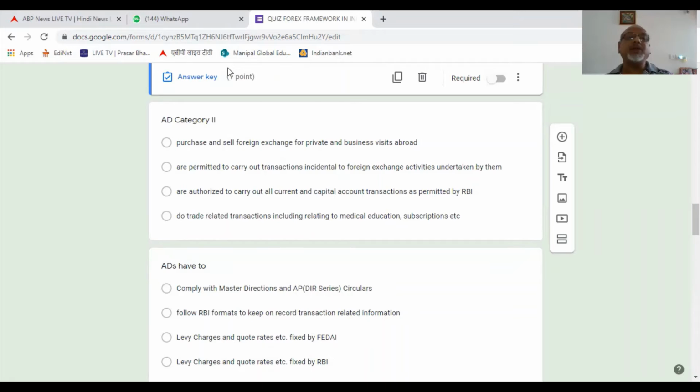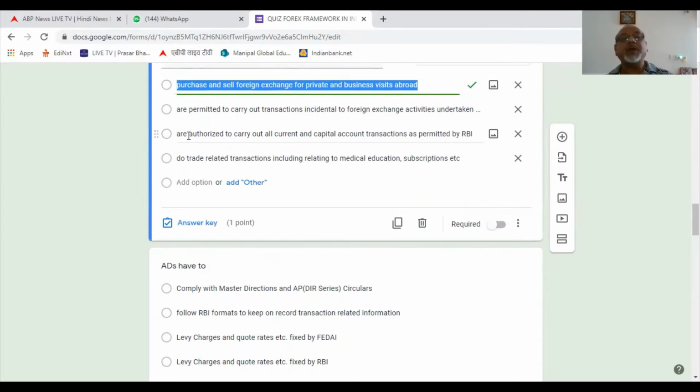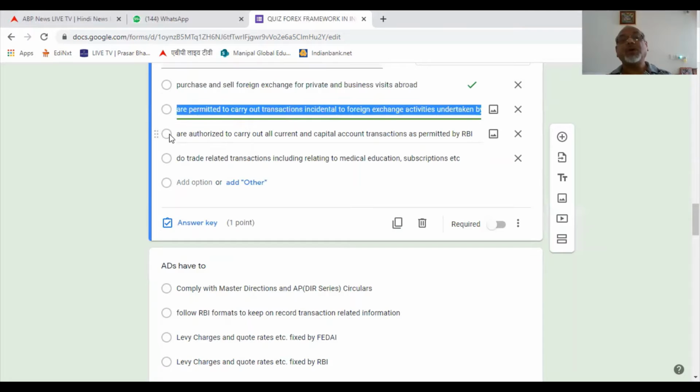AD category 2. They purchase and sell foreign exchange for private and business visits abroad. Yes, they do this. Are permitted to carry out transactions incidental to foreign exchange activities undertaken by, this is category 3, you remember? SIDBI, etc. So this is wrong. Are authorized to carry out all current and capital account transactions permitted by RBI?